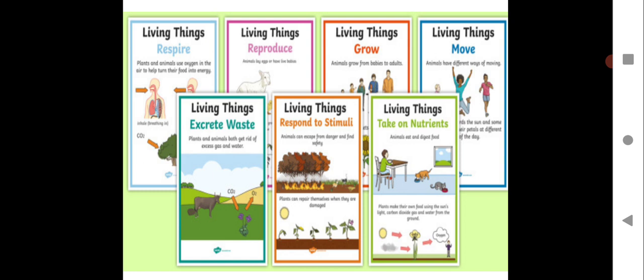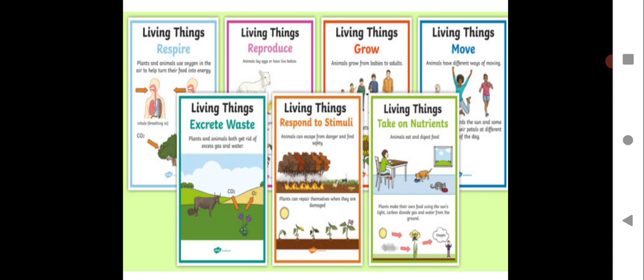Reproduce, every living organism reproduces. That means they give birth to the offspring, they give birth to the young ones. That is one of the very important characteristics of the living organism, so that they will not get extinct, they continue to exist on earth. That's why reproduction. Living things grow. When we are born, we are very small at that time, and as the years and months go by, we grow in size physically. Physical and mental development goes on, and that is the growth. We have seen the growth of the plants as well. So all living organisms grow.